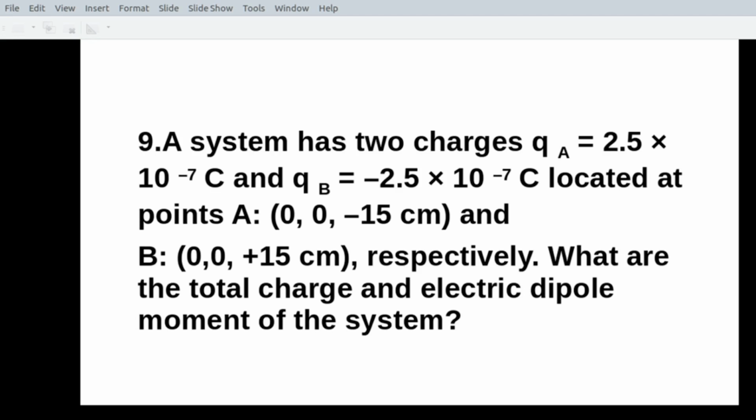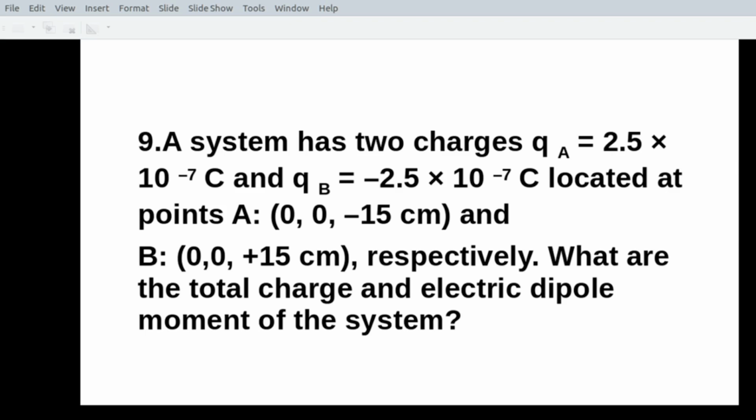Read the question carefully as I have told you in the previous session. You understand the question. You are given two charges QA and QB. One is positive and the other is negative. And the positions of the charges are A (0, 0, minus 15 centimeters) and B (0, 0, plus 15 centimeters). You are given the coordinates of the two charges. You are not given the distance between the charges. Instead, you are given the coordinates. You are familiar with the Cartesian coordinates x, y, z.